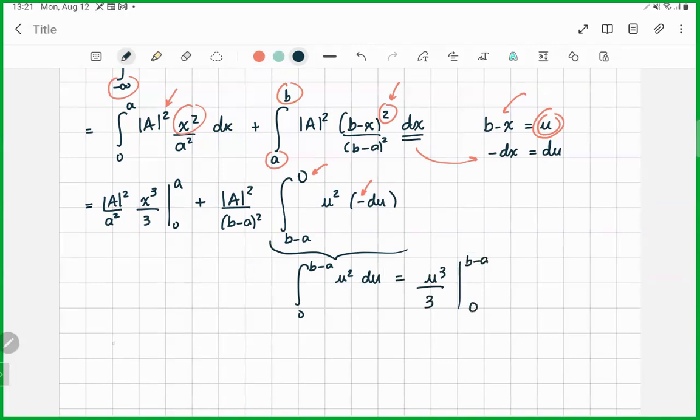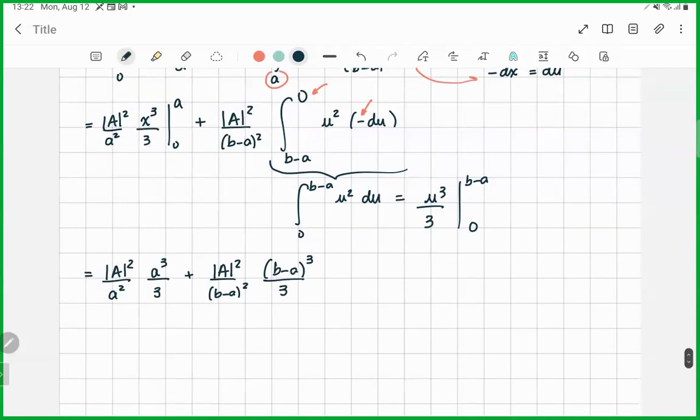So let's come back to our solution. We have A squared over little a squared, times a cubed divided by 3. Here, A squared, and now we have b minus a cubed divided by 3. You see that now we'll be able to simplify.